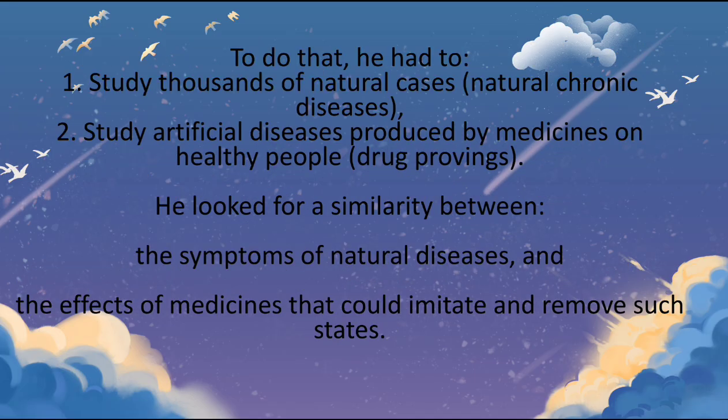To do that, he had to study thousands of natural cases, like natural chronic disease, then study artificial disease produced by medicines on healthy people, like drug proving. He had a lot to study, and he looked for a similarity between the symptoms of natural disease and the effects of medicine that could imitate and remove such states.